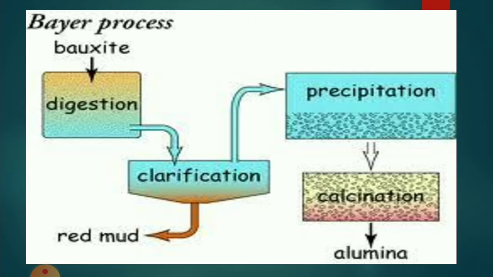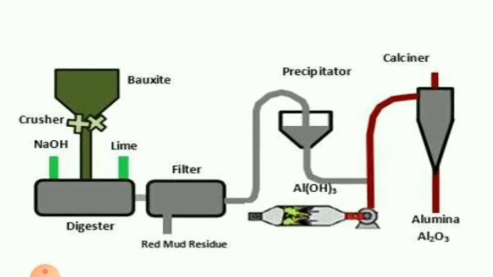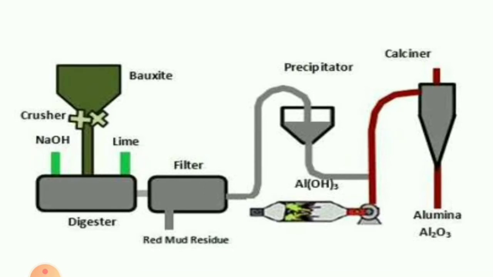So what happens in Bayer's process? The bauxite ore is crushed and made into fine powder, then it is subjected to the digester for digestion. In digestion, the impurities are removed by a leaching process. That leaching process we call Bayer's process or Hall's method. See here, inside the crusher the bauxite is crushed, made into fine powder, and then passed to the digester.